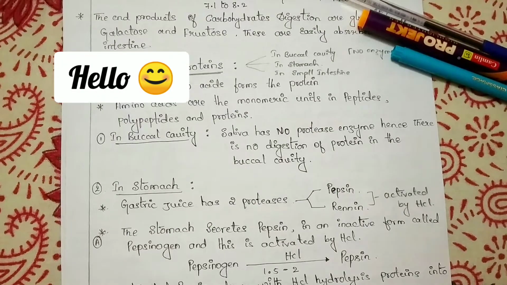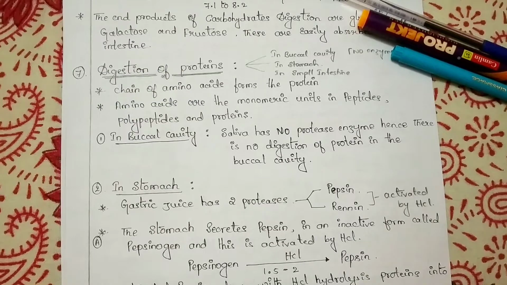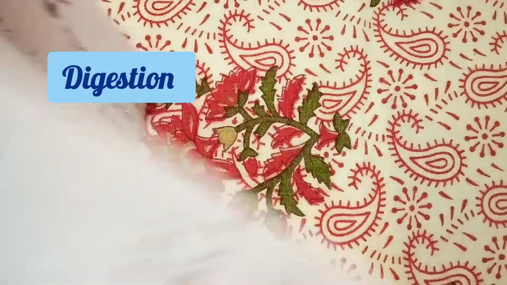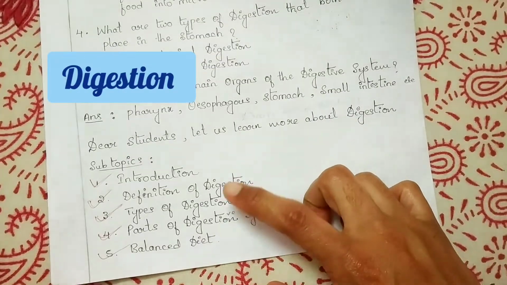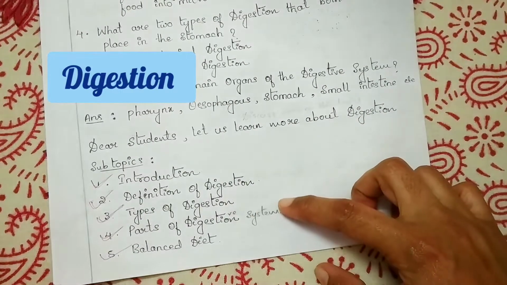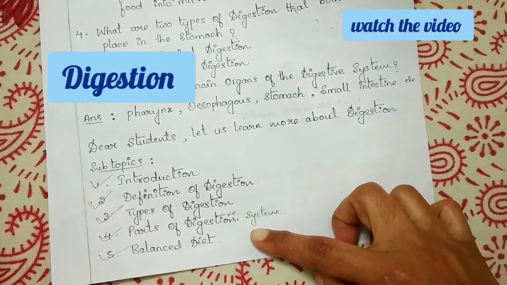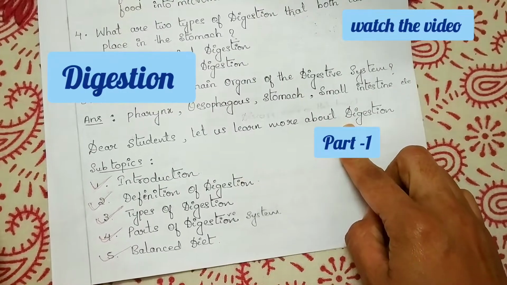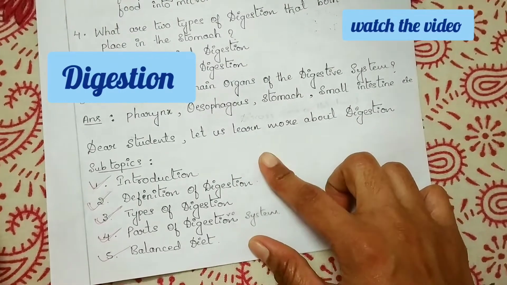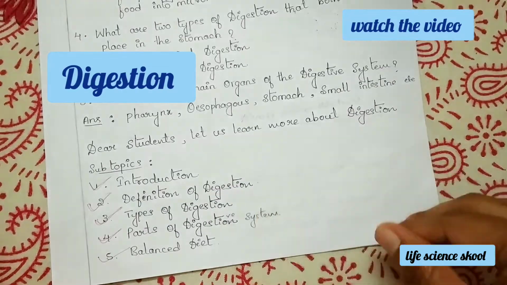In the previous video, we discussed digestion as a part 1 video. In that video, we discussed the introduction, definition of digestion, types of digestion, parts of the digestive system and balanced diet. If you are interested, please do watch that video, as it is helpful to understand this video.